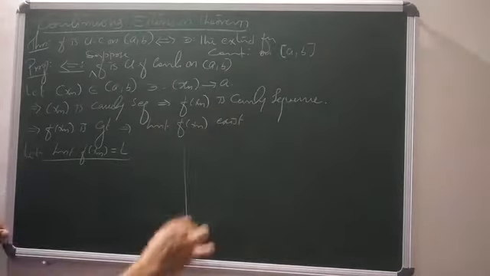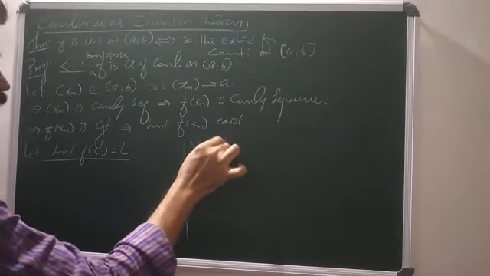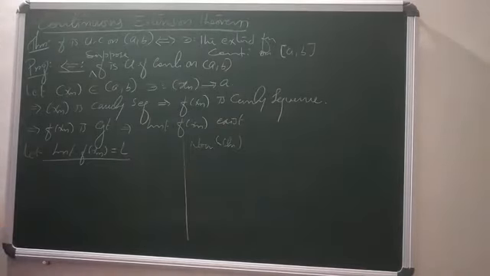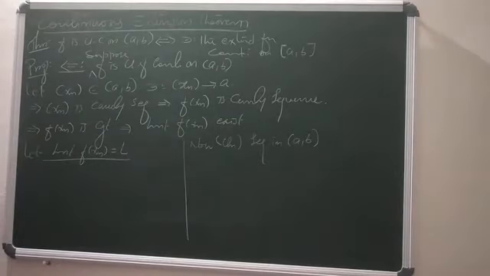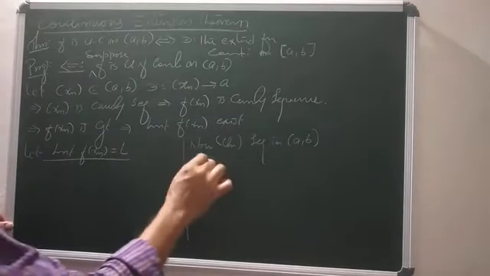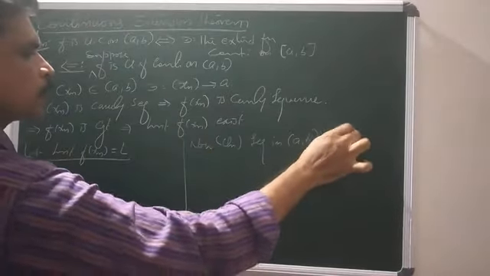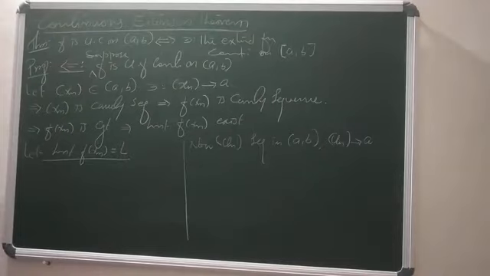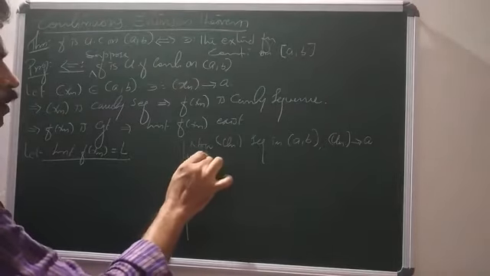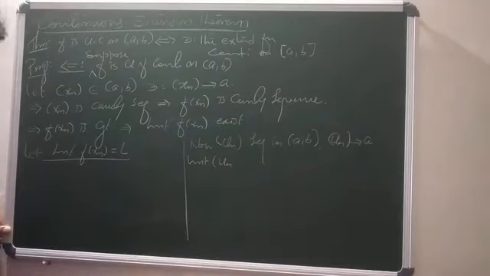Now let un be any sequence in open interval (a, b) such that un also converges to a. Xn is a sequence in (a, b) which converges to a, and un is again a sequence in (a, b) which also converges to a. Then what about the limit of un minus xn?